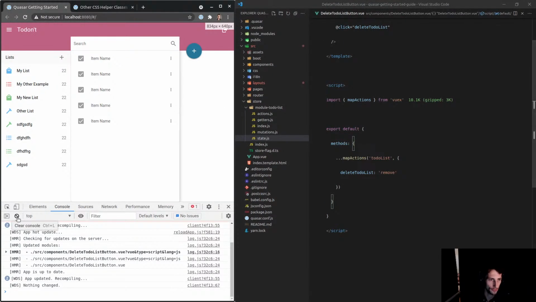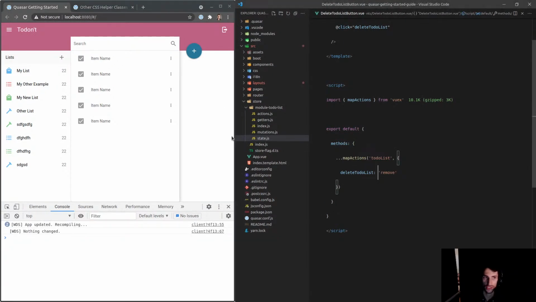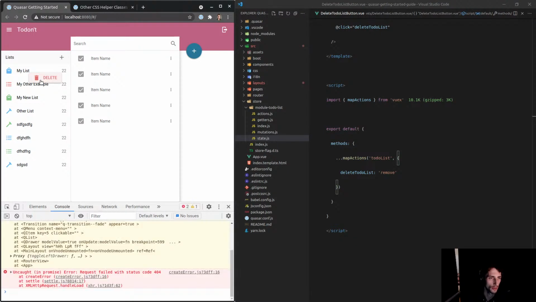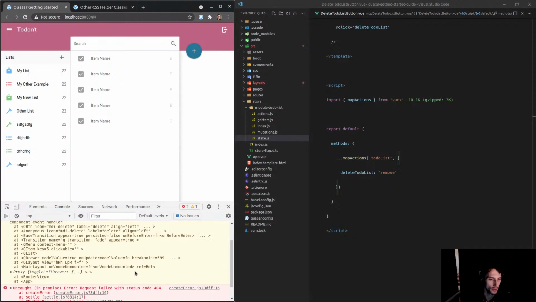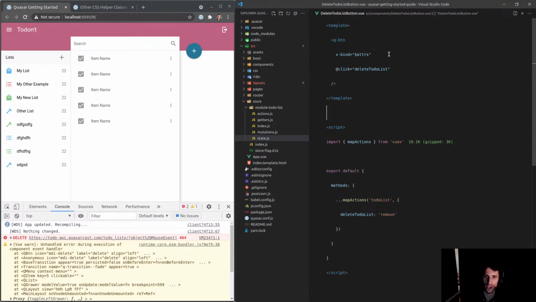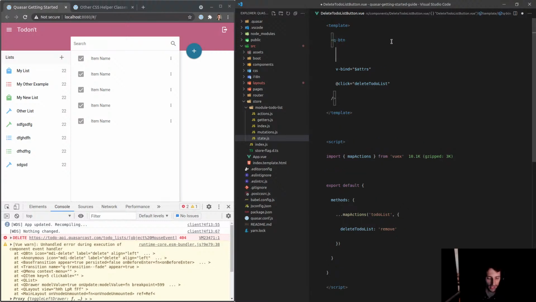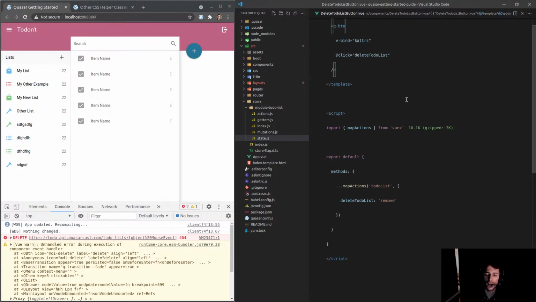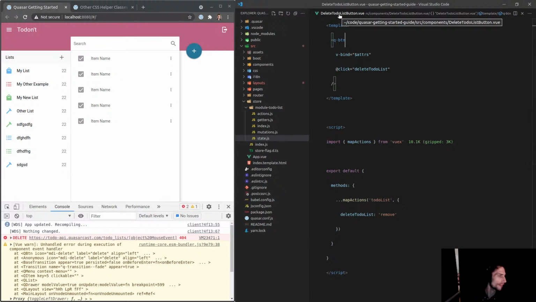All right, so we've now changed this to remove. Let's see if this works now. All right, it might have been the request that didn't work there. Ugh, weird. Oh, okay, this is not receiving the ID. Oh, of course, we need to know what we're deleting. So I like to send the ID of the thing through rather than the thing itself.